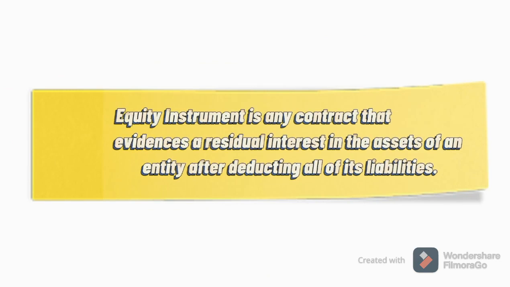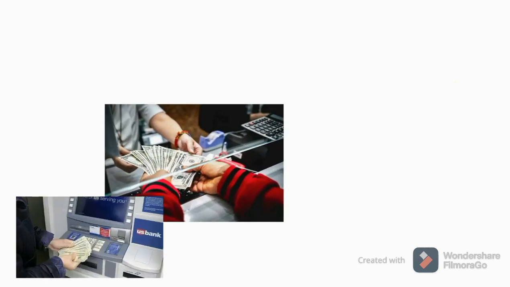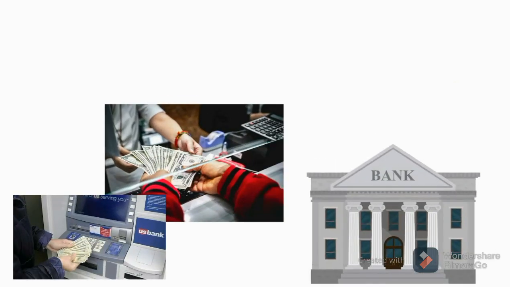An equity instrument is any contract that evidences a residual interest in the assets of an entity after deducting all of its liabilities. One example of a financial instrument is a bank deposit.